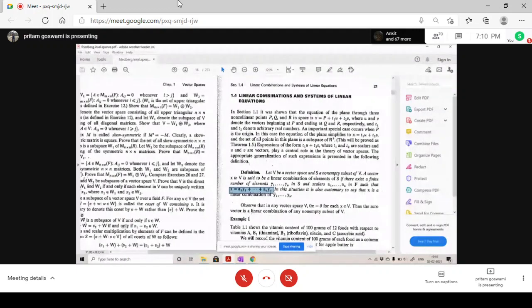No, sir. Why? Because see here, the z component is 0 in both the vectors. Right. So if you combine them in any way, the z component will always be 0. You will just get the xy plane. Got it?